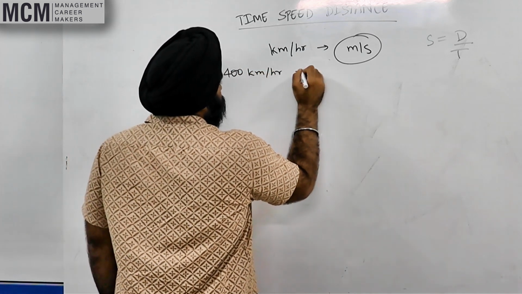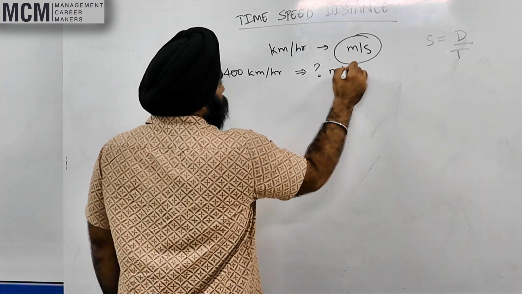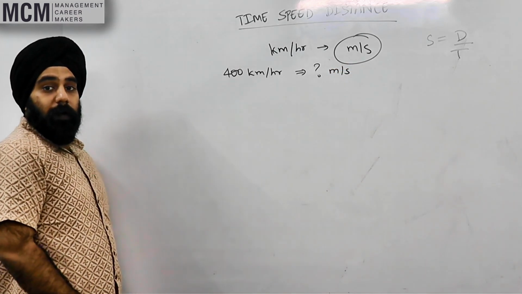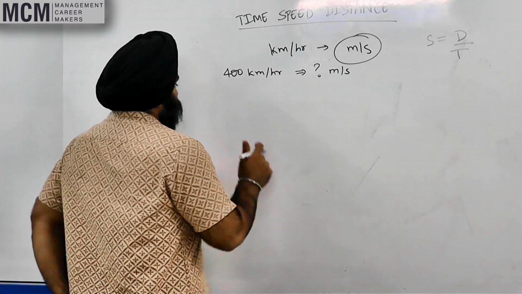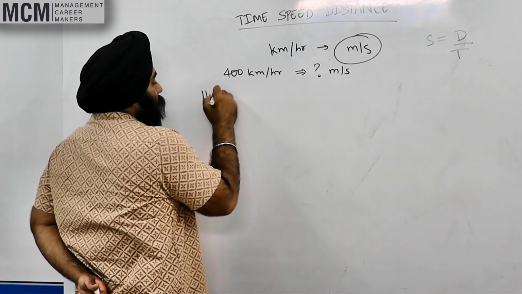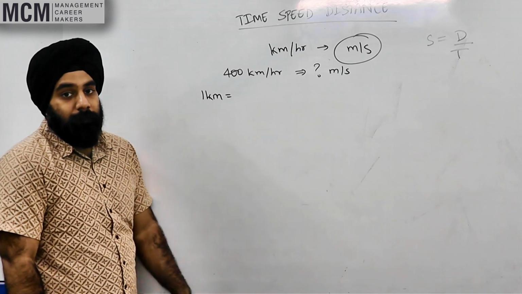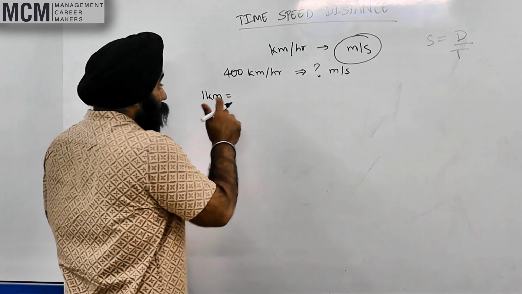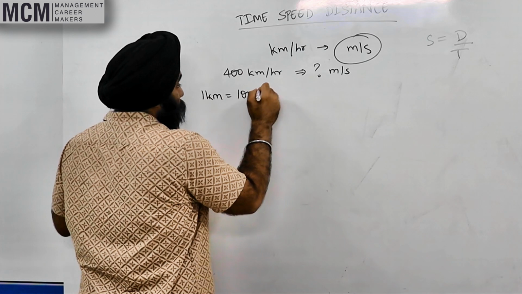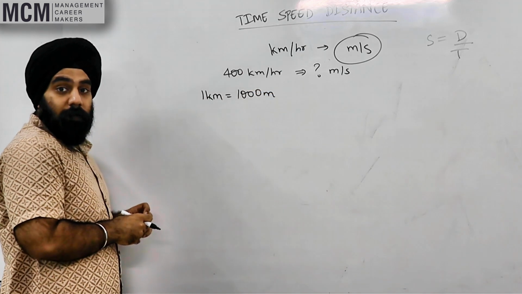You want to convert it to meters per second. First I want to know 1 kilometer is equal to how many meters? 1 kilometer is equal to 1000 meters.